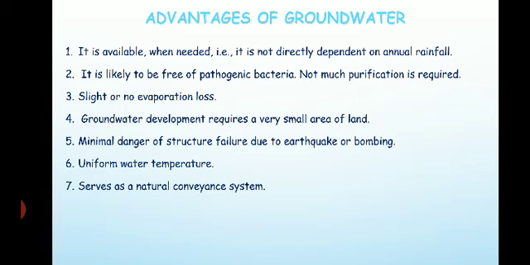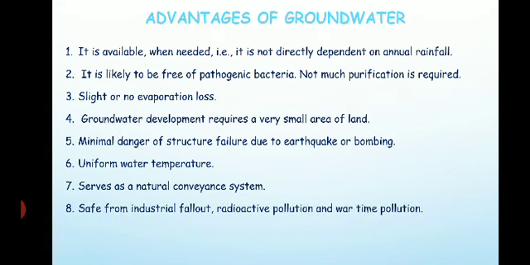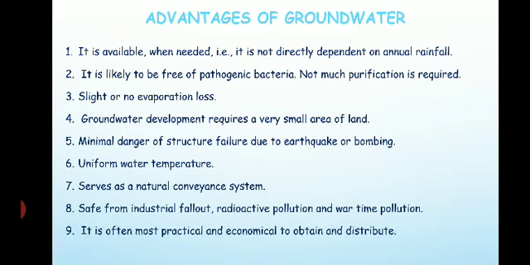Gravity, it will follow the natural gradient or natural slope of the ground, so it serves as a natural conveyance system. Then it is safe from industrial fallout, radioactive pollution and wartime pollution. So it is very much safe from all these pollutants, right? For example, industrial fallouts pollute the surface water more than the groundwater.